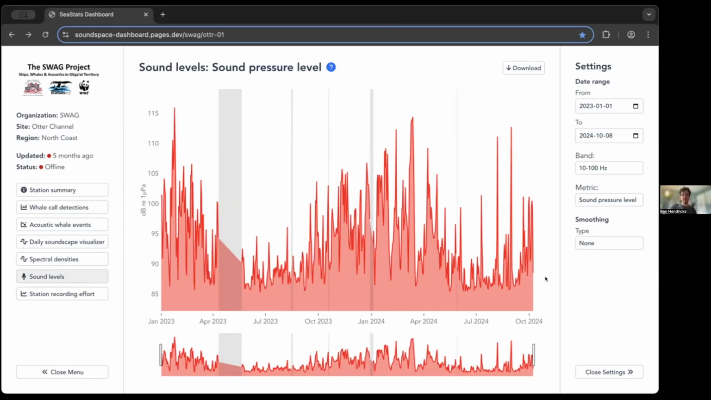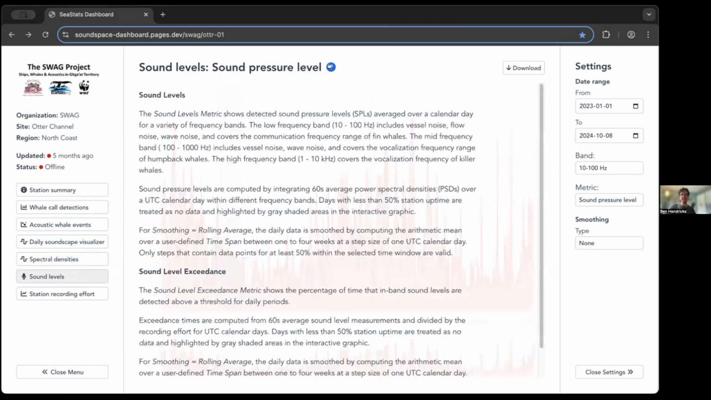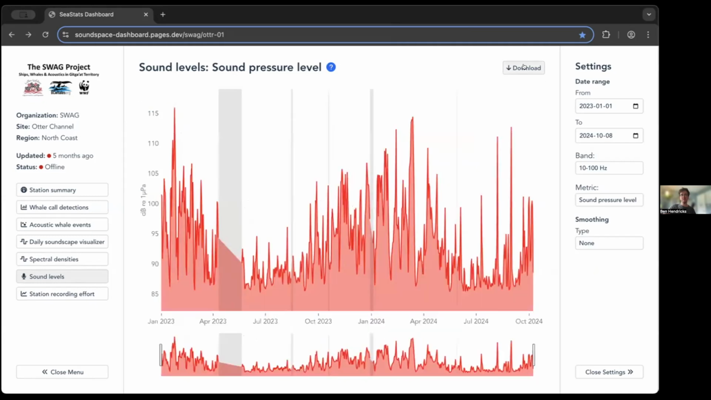This metric shows the daily average sound pressure levels recorded with your hydrophone. Sound pressure levels is another phrase for noise, and you can inspect that noise at different frequency bands. So you will see that a couple of the settings and options are similar to the whale call detections and acoustic whale events. You have again the blue question mark that when clicked gives you detailed information about how this metric has been computed. You also have the download button for downloading the graphic that is shown.